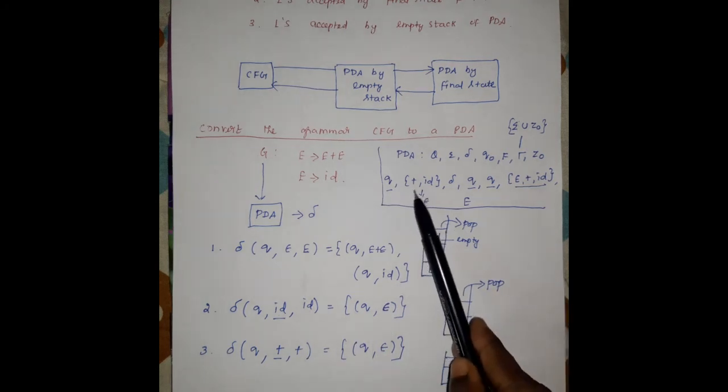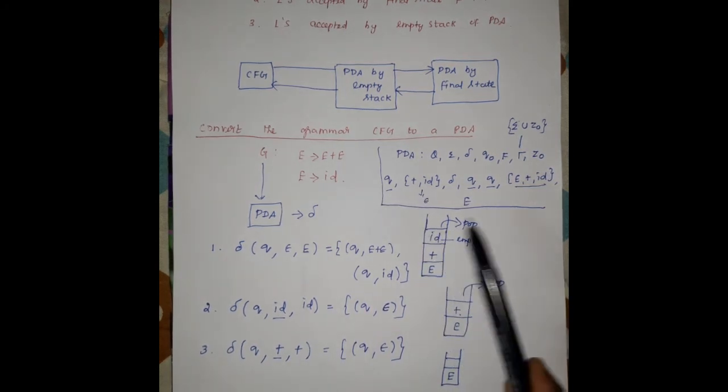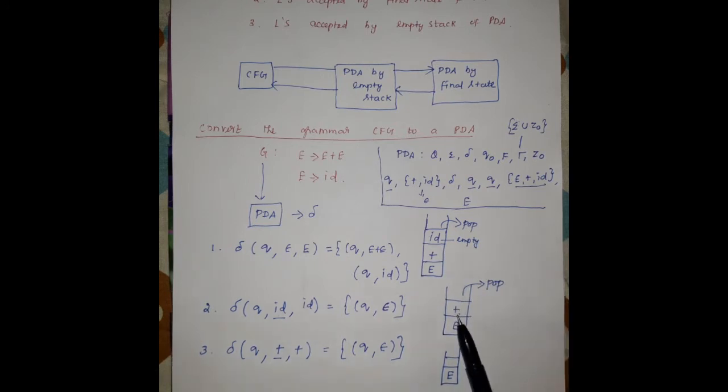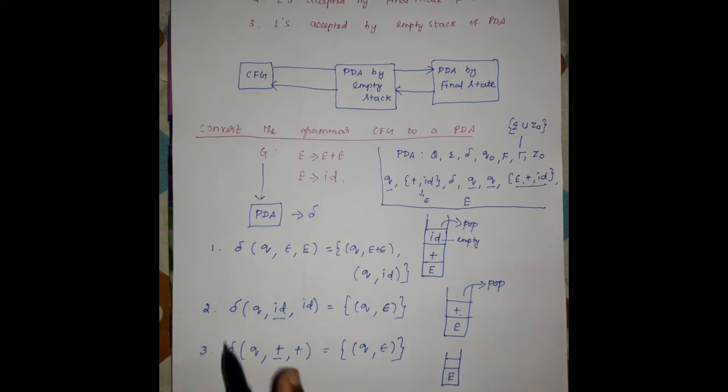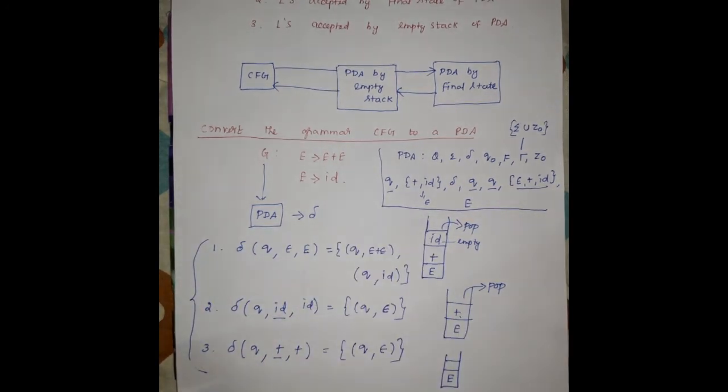After that the last symbol is plus, so the current symbol is plus and comma. After removing ID, the stack has plus as the top symbol. For this also the same process: for this plus symbol, the top of the stack plus is popped, so the cell becomes empty. That's why we are writing epsilon, indicating the null string. So this is the push down automata for this corresponding grammar.